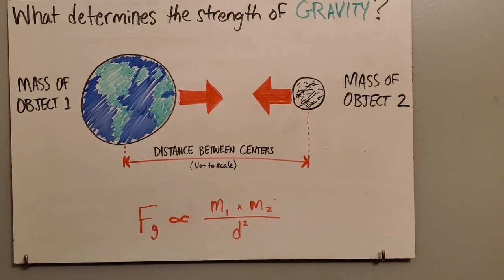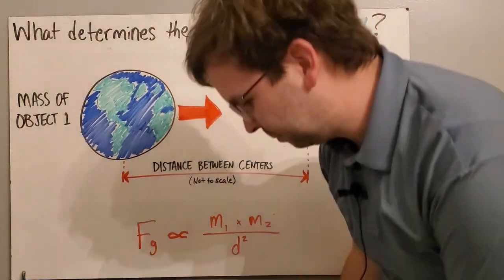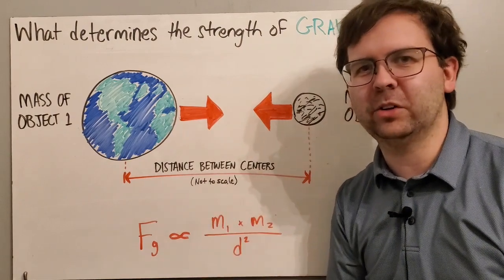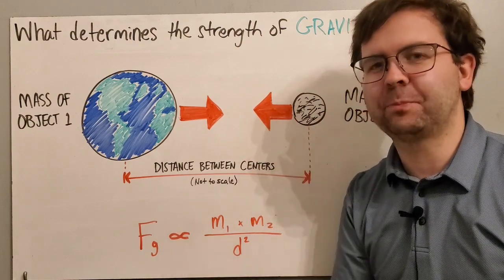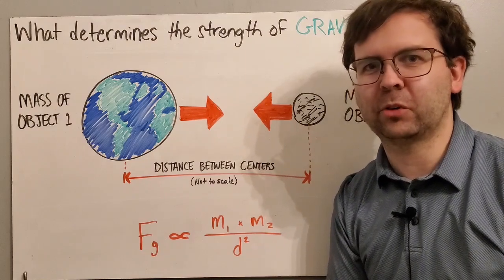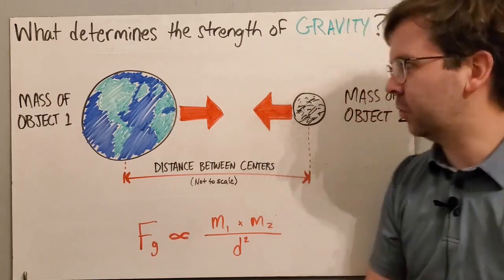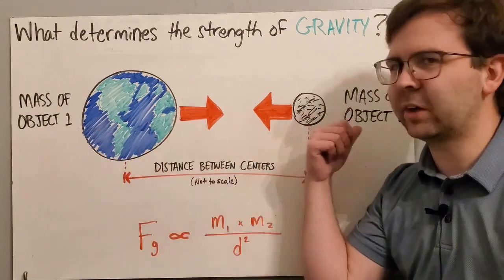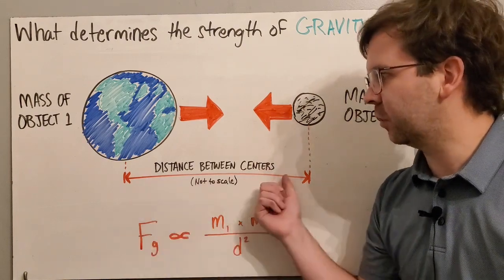All right, so what determines the strength of gravity between two objects? Now, Isaac Newton discovered that gravity exists between any two objects in nature, and the amount of gravity is dependent on three things. The first is the mass of one of the objects. Bigger means more gravity. The second is the mass of the other object involved in the gravitational interaction. So both of the masses influence the strength of gravity. And then thirdly, it's the distance between the centers.